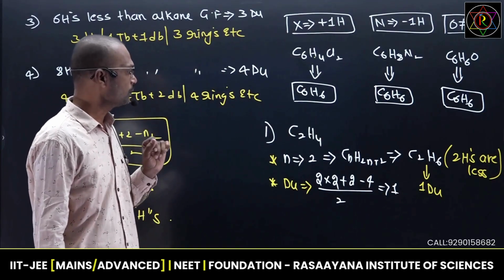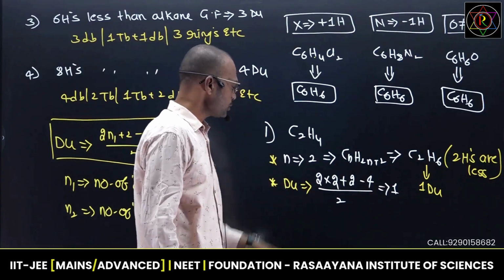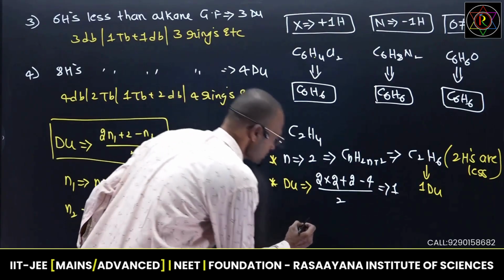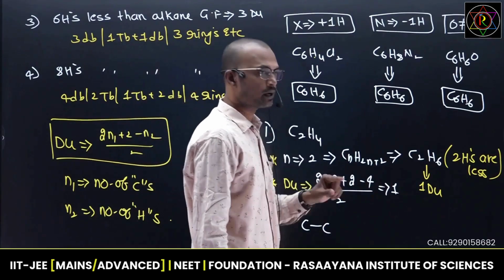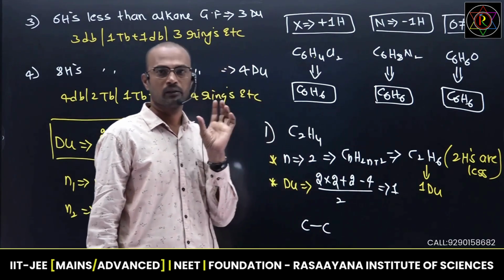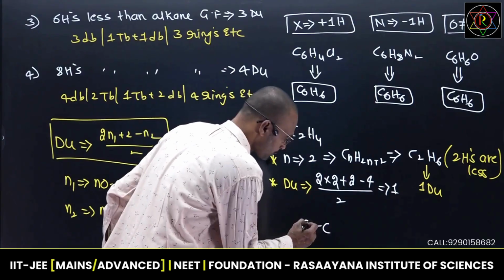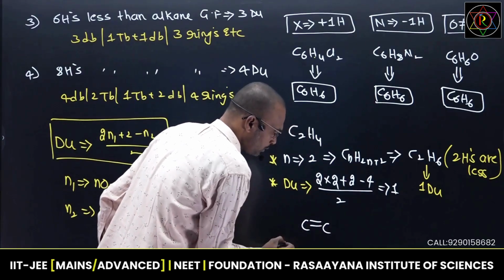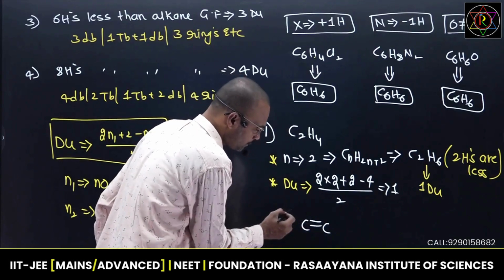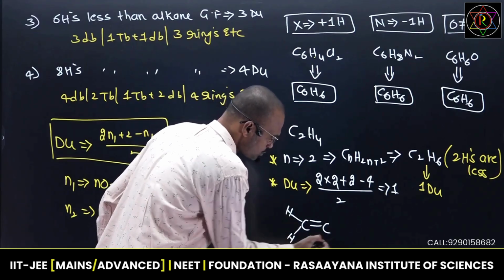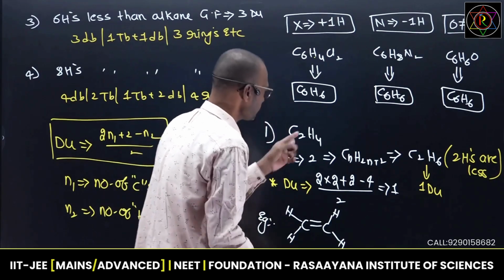But right now, if you are getting the first degree of unsaturation, first write down the carbons by putting a single bond, carbon, carbon. 1 DU means I can write 1 pi bond, otherwise 1 ring. A ring is impossible to write between 2 carbons, so definitely I would write a pi bond. If I write 1 pi bond, the remainder is balanced with hydrogen. If I put a double bond here, 1 hydrogen, 1 hydrogen, 1 hydrogen, 1 hydrogen. So this is the example for this molecule.